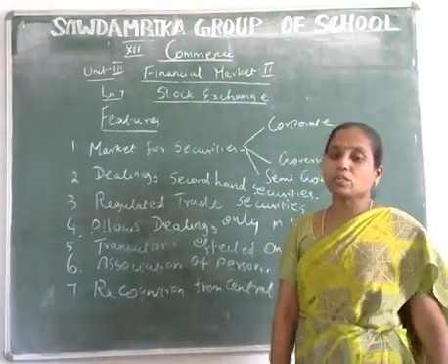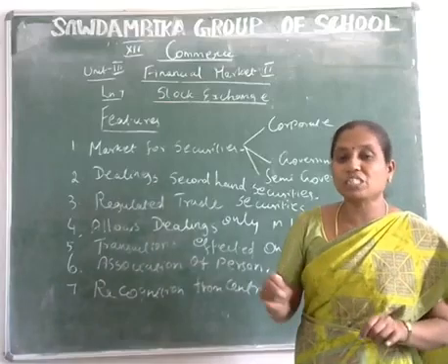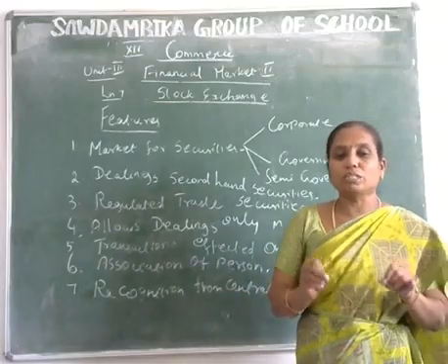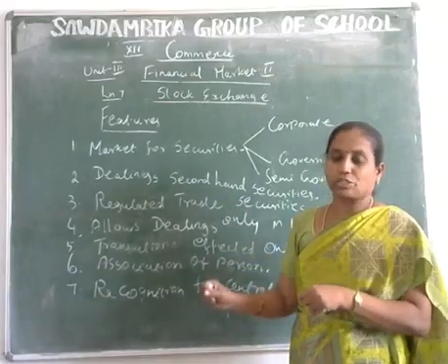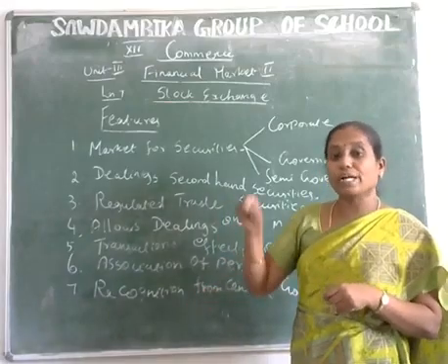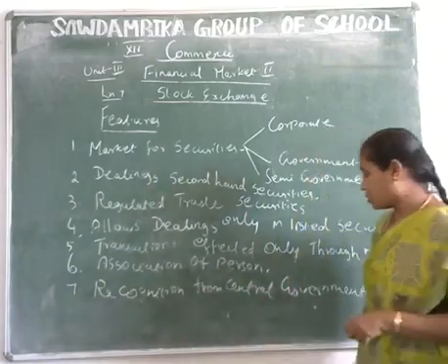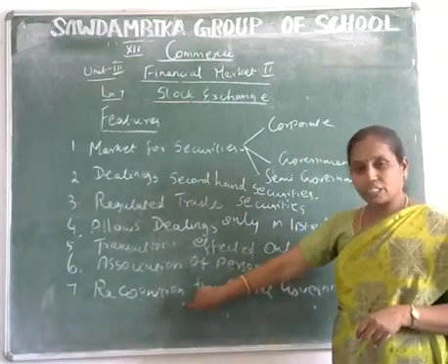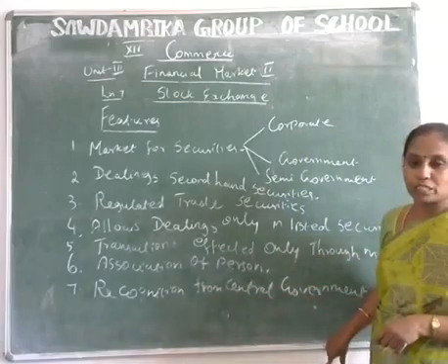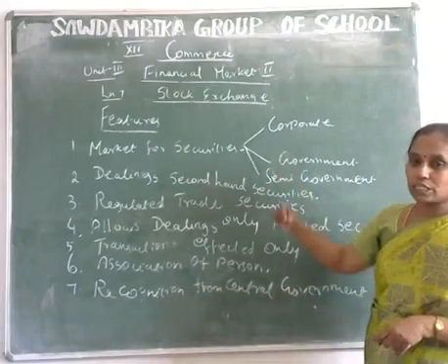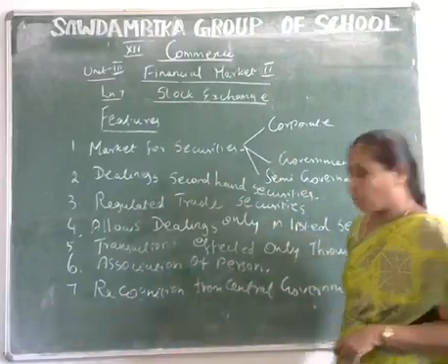It means the rules and regulations are passed by the central government. The rules and regulations that are followed by the stock exchange are recognized by the central government. So this is an organized sector.